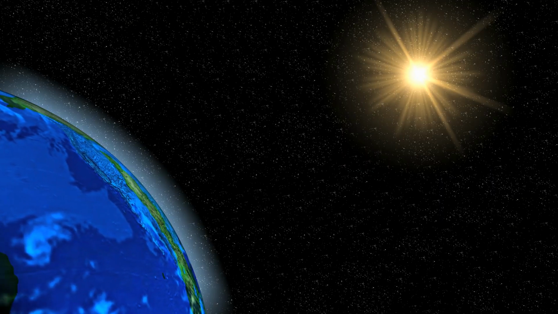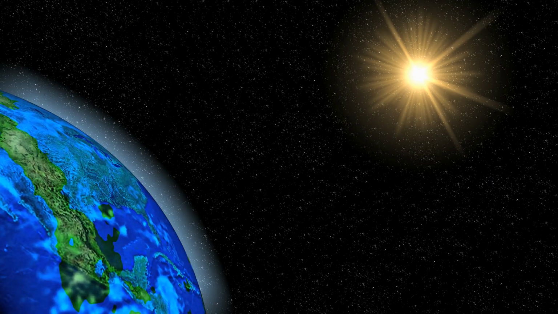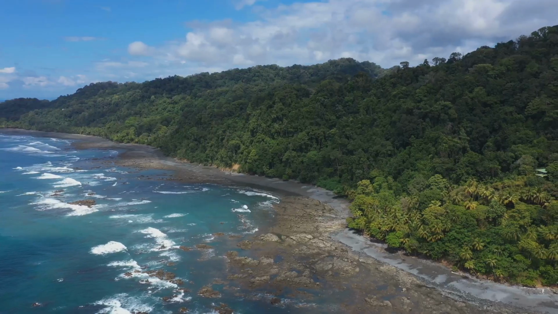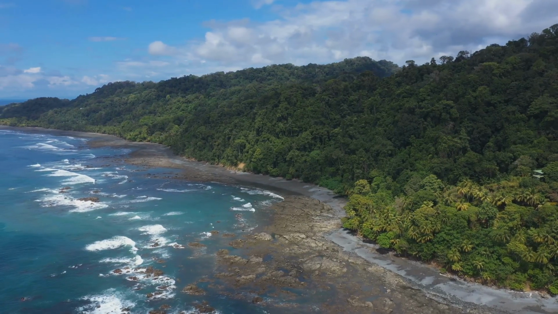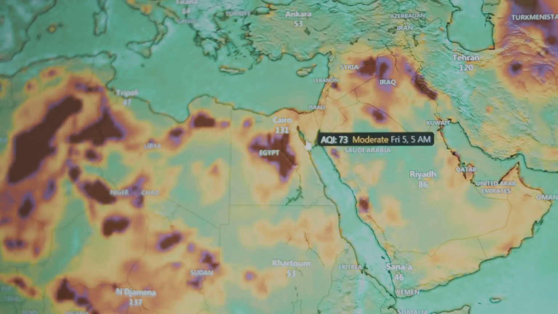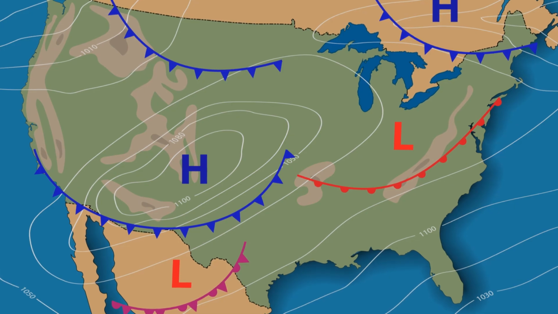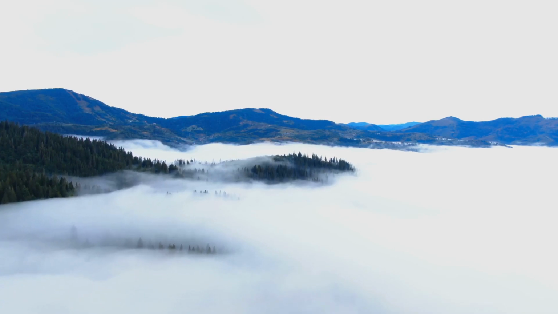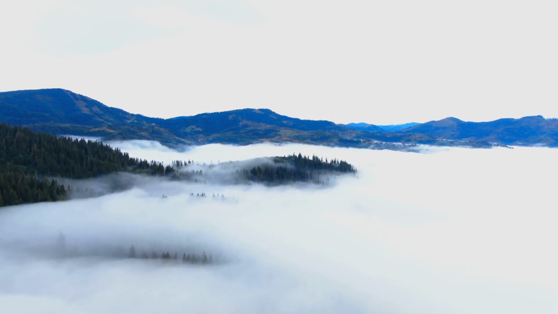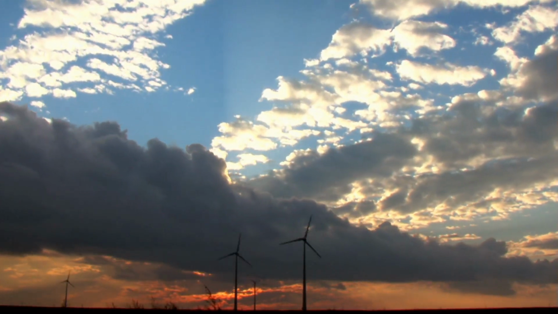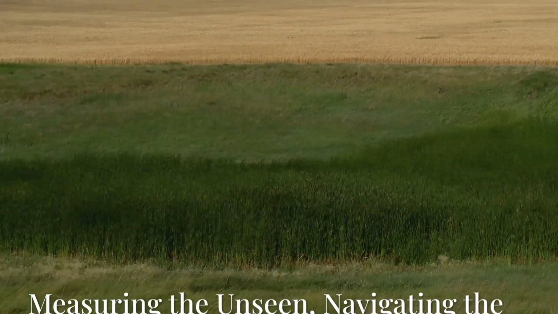The sun plays a major role in creating these pressure differences. The sun heats the Earth's surface unevenly. Some areas, like the equator, receive more direct sunlight and get hotter. This heat warms the air above, causing it to expand and rise. This creates an area of low pressure. Cooler air from areas of high pressure then rushes in to replace the rising warm air. This continuous movement of air from high to low pressure is what we experience as wind.